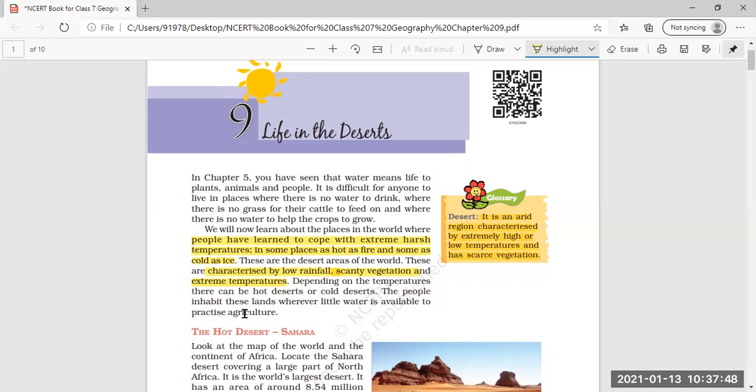Now, depending on the temperature, there can be hot desert or cold desert. According to the temperature, we can divide the desert area into hot desert and cold desert. People inhabit these lands wherever little water is available to practice agriculture. Wherever a little water is available, whether in a hot or cold desert, people start living near that water source and growing crops for their livelihood.